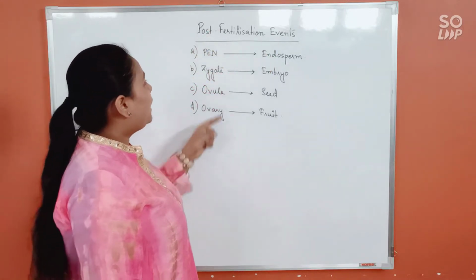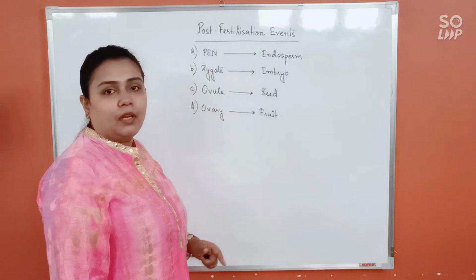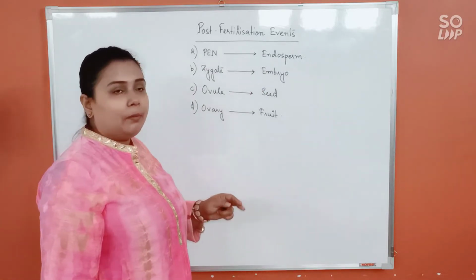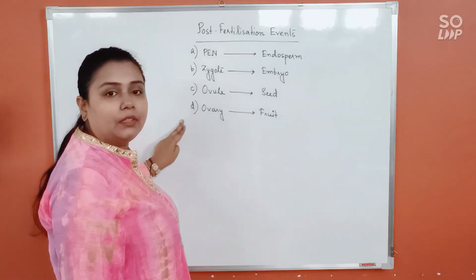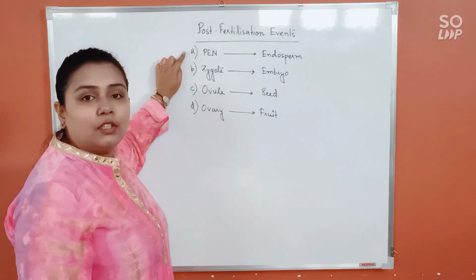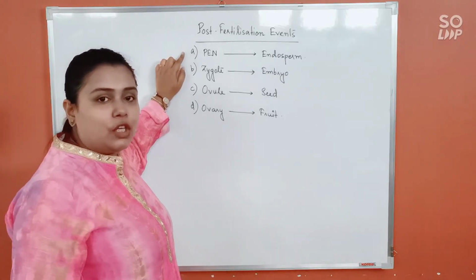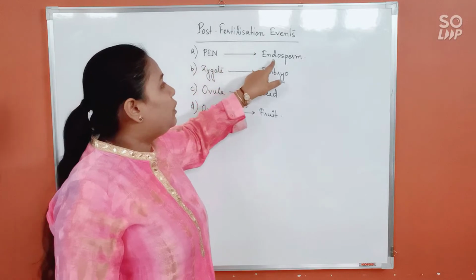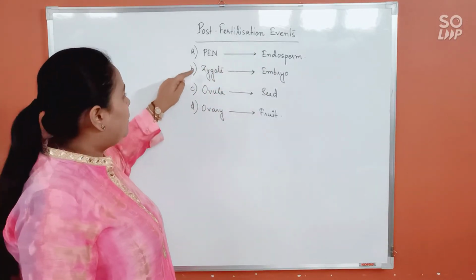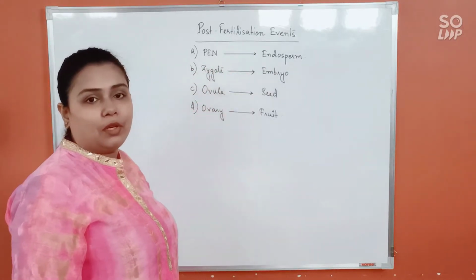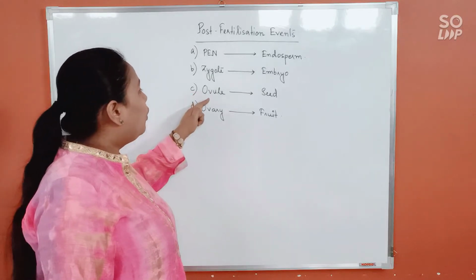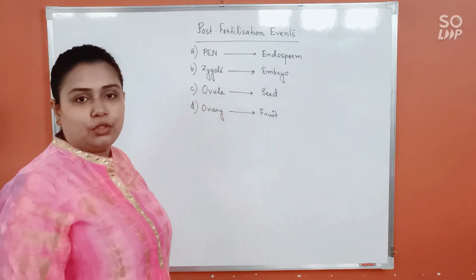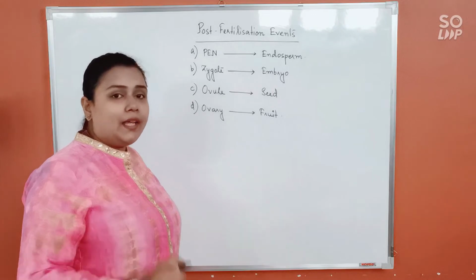We'll be starting with PEN into endosperm. Why? Because do remember, this is the sequence of development. The first thing to occur after fertilization is PEN developing into endosperm. Only then the zygote will start developing into embryo, and only then ovule into seed and ovary into fruit. Why is it so?